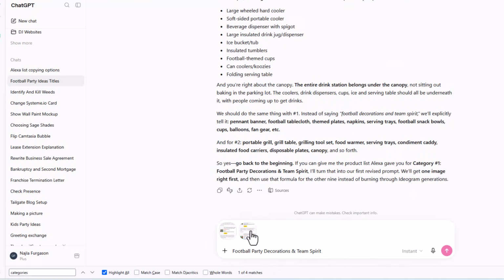And I have put a couple of those pictures here. So this is going to be what he's going to base his first picture on. So, okay, Herman, I've given you the recommendations from Alexa for this one category. So please use at least three or four of these ideas so that I have something to link to. Let's use a prompt. We're going to go first with Ideogram. If Ideogram doesn't do well for us today, we're going to go to Gemini.